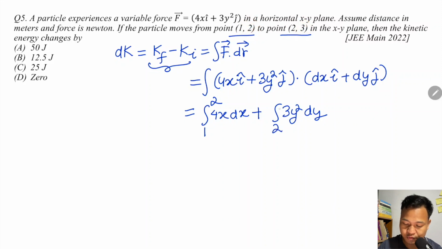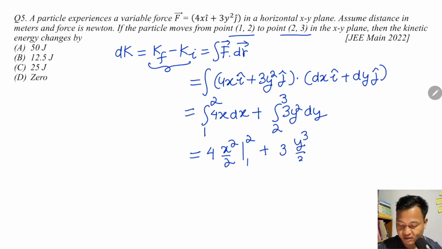Solving the integration: 4 into x integration gives x square by 2, from 1 to 2, plus 3 into y square integration gives y cube by 3, from 2 to 3.